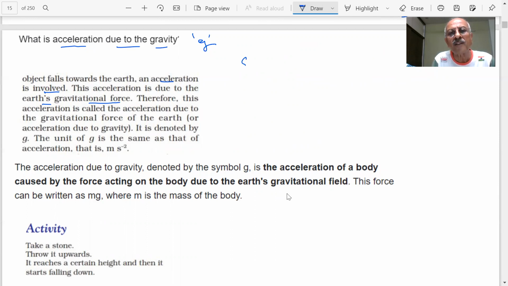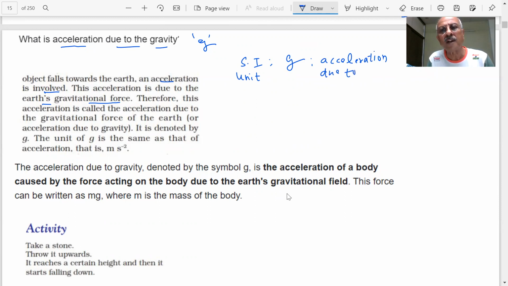Now, what will be the SI unit of g? What will be the SI unit of g, students? This is acceleration. What are the units of acceleration? Meter per second square. It is only the difference, acceleration due to gravity. And you know already the units, meter per second square, or meter per second inverse square. These are the SI units of acceleration.